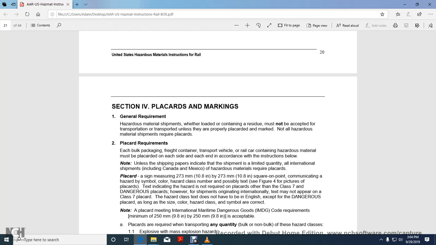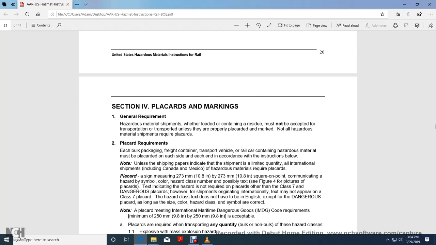General requirements. Hazardous material shipments, loaded and containing residual, must not be accepted for transportation unless properly placarded and marked. Not all hazardous material shipments require placards. Alright, placard requirements. Each bulk package or transport vehicle, rail car containing hazardous material must be placarded on each side and each end, in accordance with the instructions below.